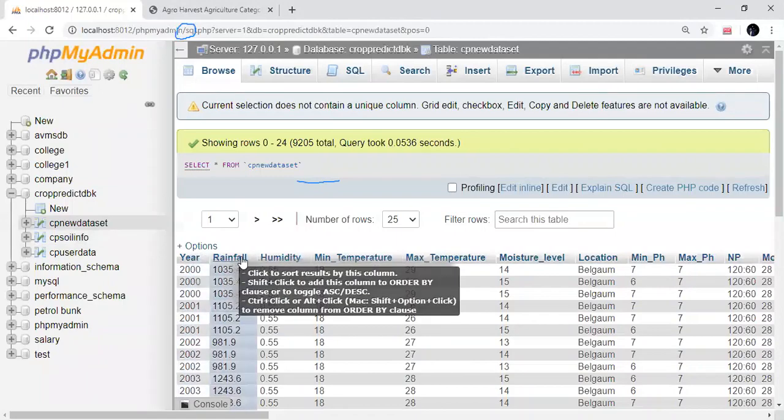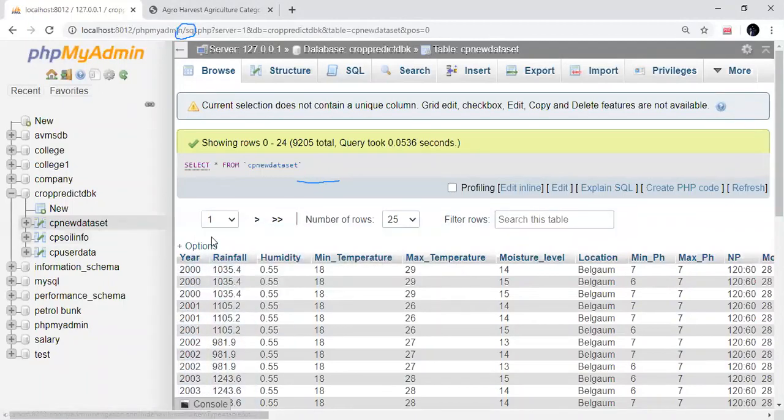These are the attributes, sir. I'm not asking about attributes, Baba. I'm asking about tables. How many tables are in your database? Good boy. One table. Good boy.